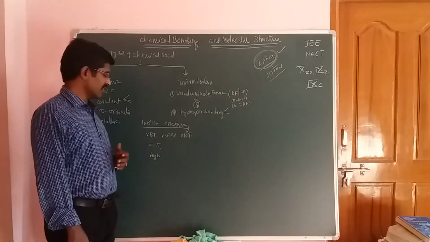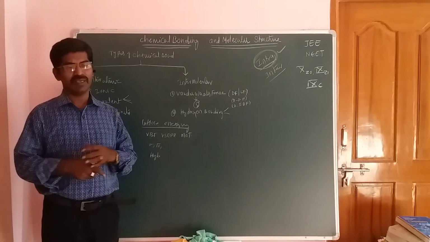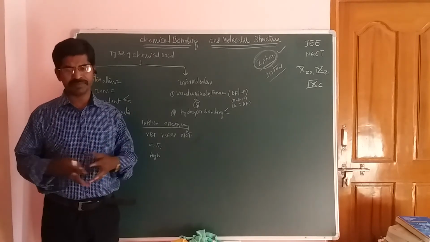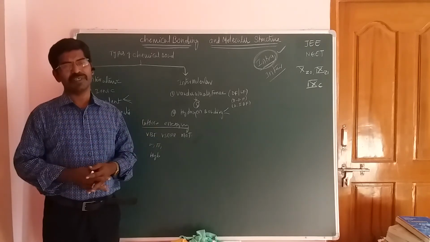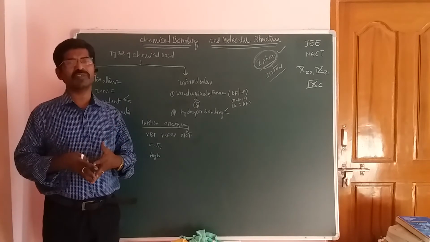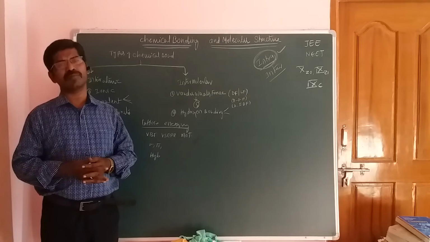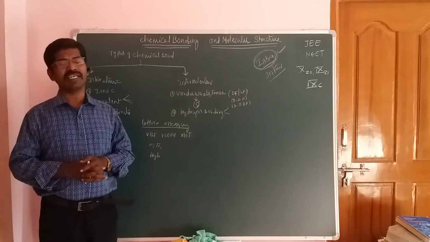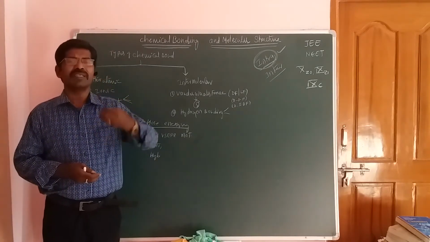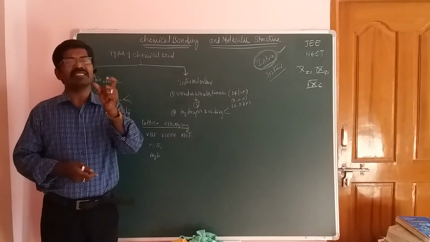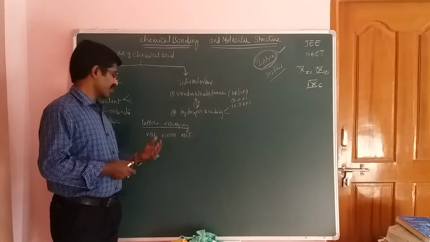Next is the sigma bond formation, and next is the pi bond formation. Sigma bond formation means end-on, axial overlapping. Axial overlapping leads to sigma bond formation, and lateral overlapping leads to pi bond formation. Lateral overlapping is also known as sidewise overlapping. And next one is hybridization.